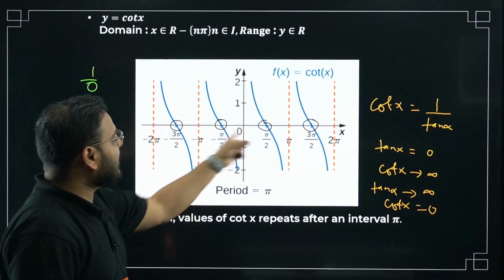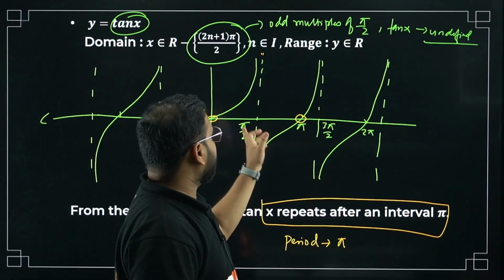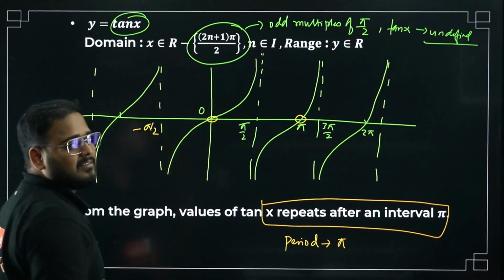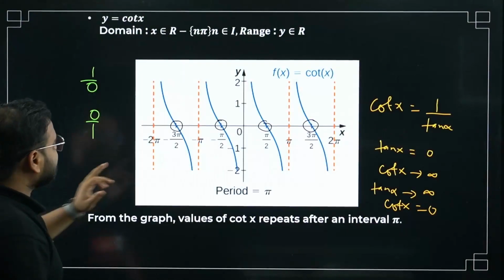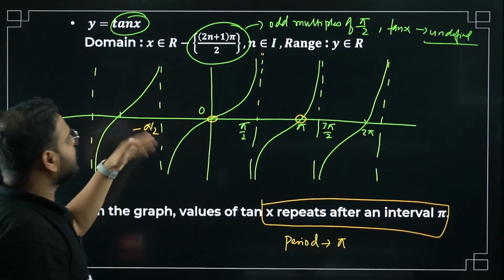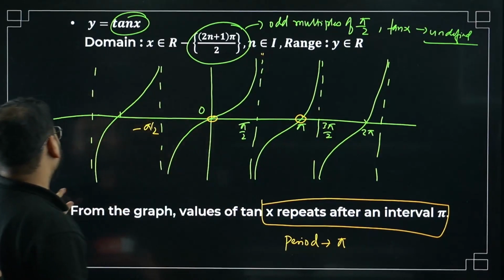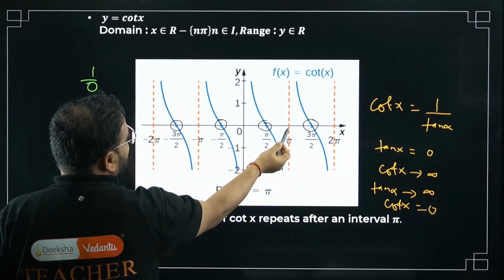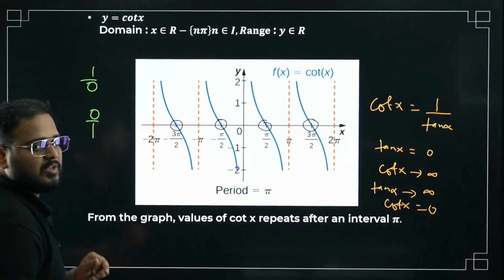That's why in the case of tan, at odd multiples it is infinity. Check here: pi by 2, 3 pi by 2, 5 pi by 2, minus pi by 2, like that. At odd multiples of pi by 2, it is becoming infinity. But in this case, at odd multiples of pi by 2, it's becoming 0. Whereas at the even multiples, 0, pi, 2 pi like that, it is 0 in the case of tan. Over here, in the case of cot, it's becoming infinity. At 0 it is infinity, at pi again infinity, at 2 pi again infinity, at minus 2 pi again infinity.